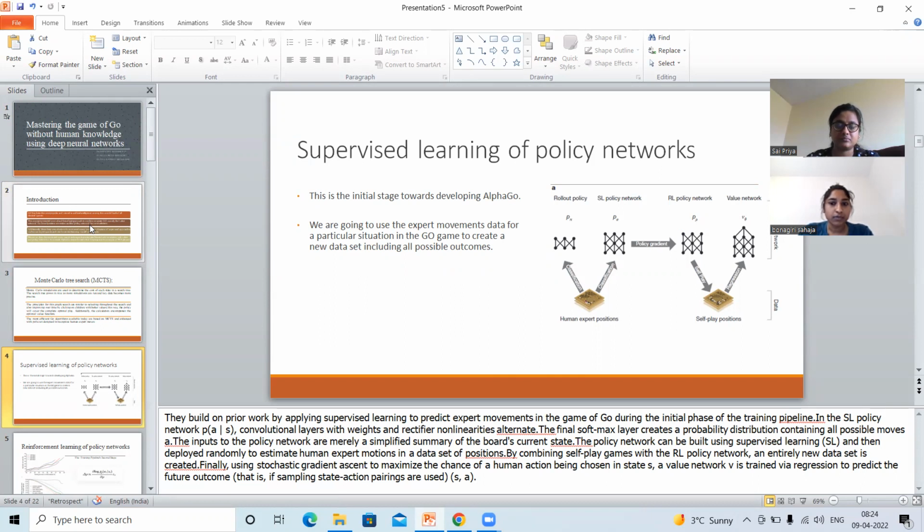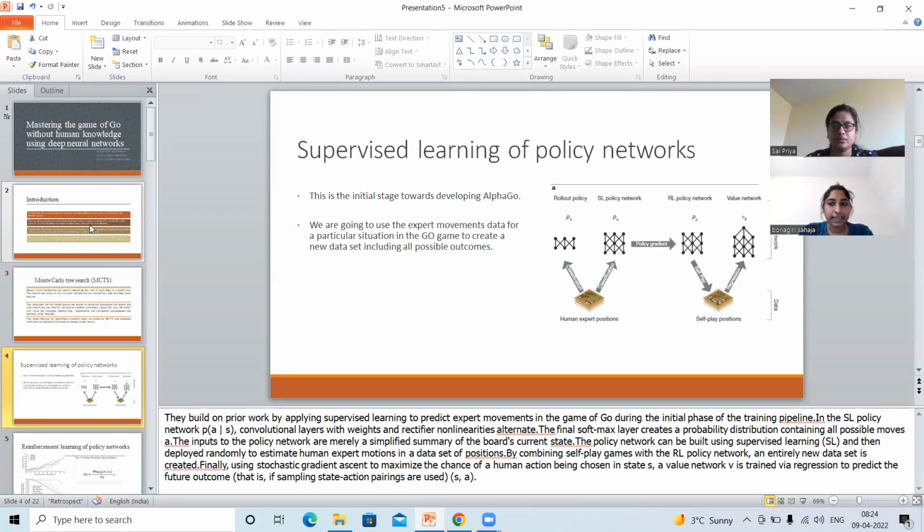So coming to supervised learning of policy networks, people are using supervised learning to predict the moves of experts in the game of Go during the first phase of the training pipeline. This builds on previous work. There are convolutional layers with weights and non-linearities in the supervised learning policy network. The last softmax layer makes a probability distribution over all the possible moves. All the information that goes into the policy network is just a simple summary of what the board is doing right now. The policy network can be built using supervised learning and then used to guess how experts move in a data set of positions.